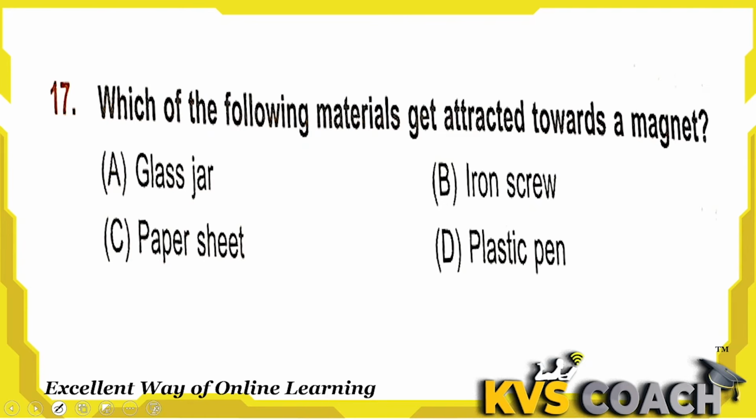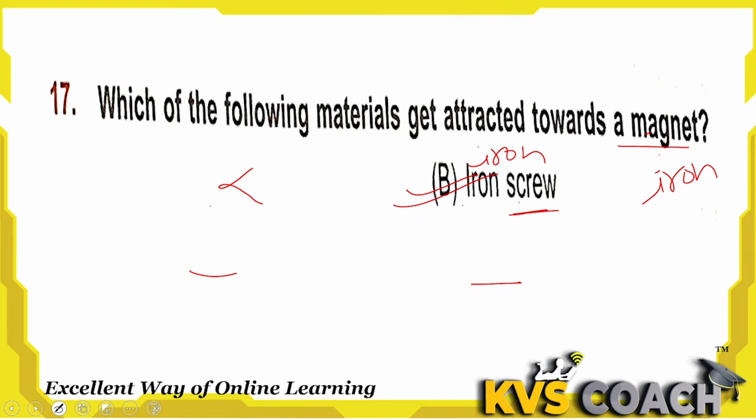Next is, which of the following materials gets attracted towards a magnet? A magnet only attracts iron material. Remember that. So a glass jar cannot be attracted, an iron screw made of iron can be attracted by a magnet. B is the right answer here. A paper sheet and a plastic pen also cannot be attracted by a magnet. A magnet only attracts iron, so that iron screw can easily be attracted. B is the right answer here.